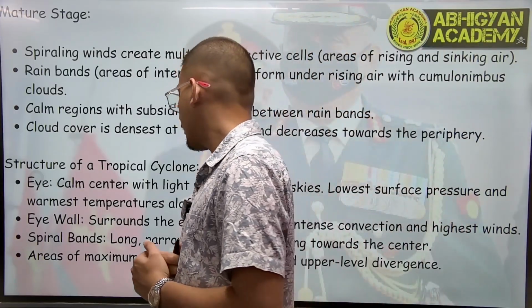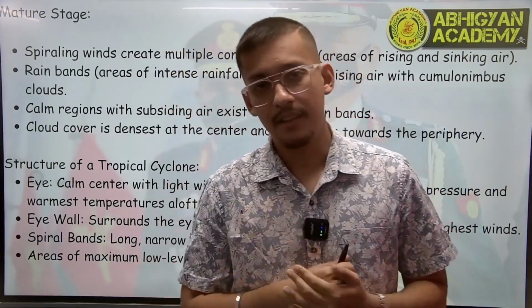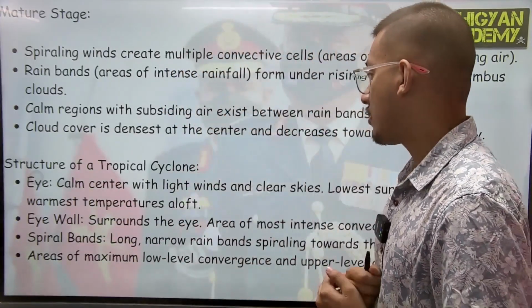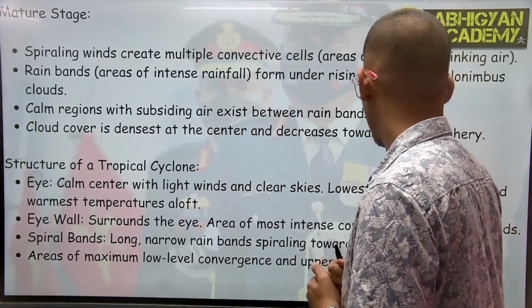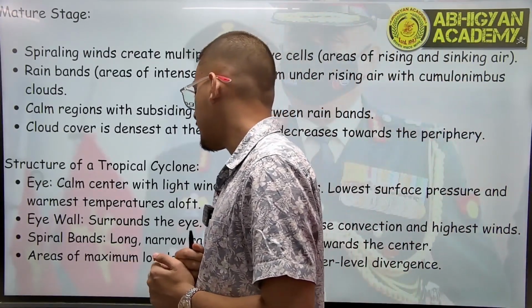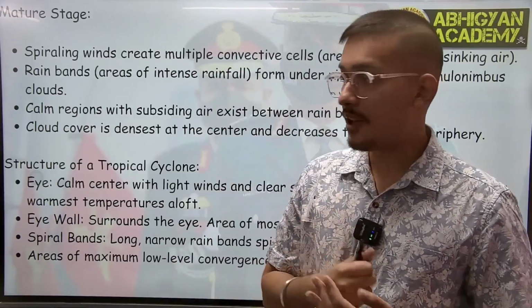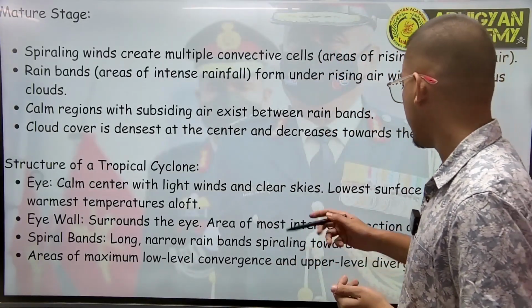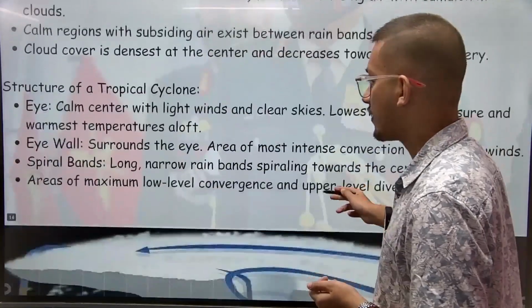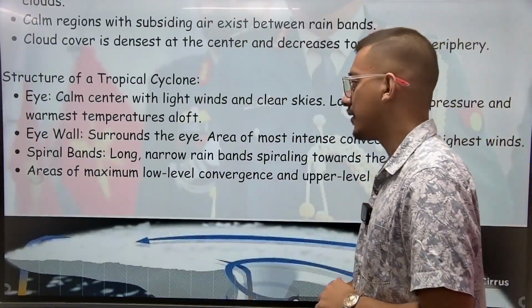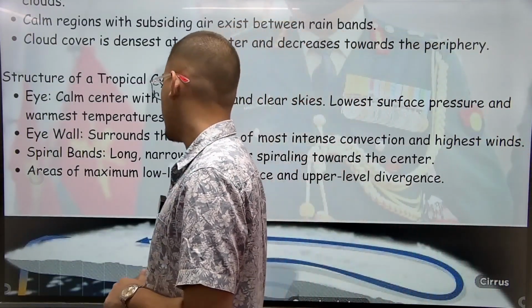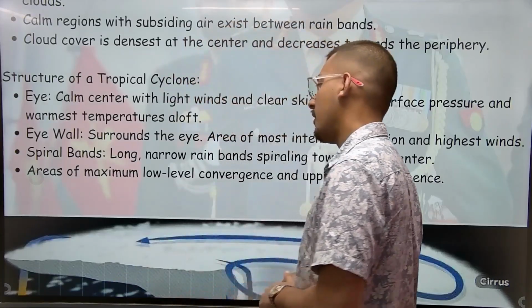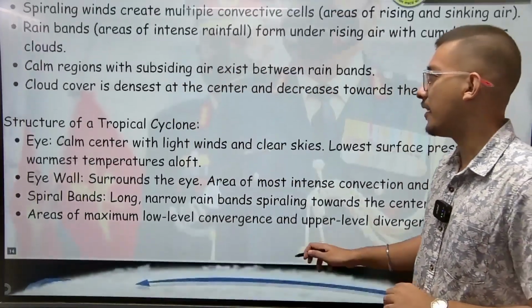Then we have the structure of a tropical cyclone. So we have the eye: a calm center with light winds and clear skies, lowest surface pressure, and warmest temperature aloft. Then we have the eye wall. It surrounds the eye. It is the area of most intense convection and highest winds. Then we have spiral bands. They are the long, narrow rain bands spiraling towards the center, areas of maximum low-level convergence and upper level divergence.